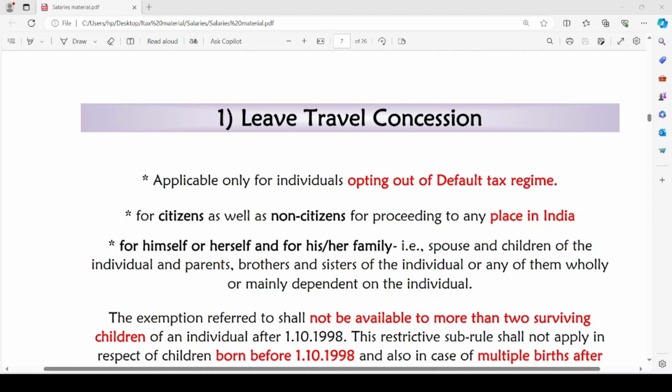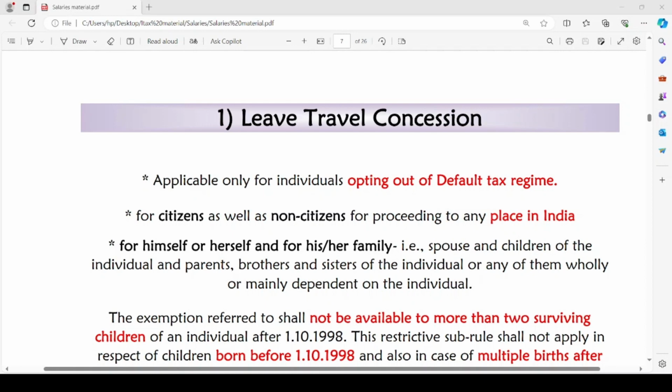The leave travel concession expenses may be extended for the assessee or employee himself or herself and for his or her family who are traveling along with the assessee. Here the family includes the spouse of such employee, his children, and parents, brothers and sisters who are wholly or mainly dependent on such individual. Then they will come under the definition of family for the purpose of calculating leave travel concession.